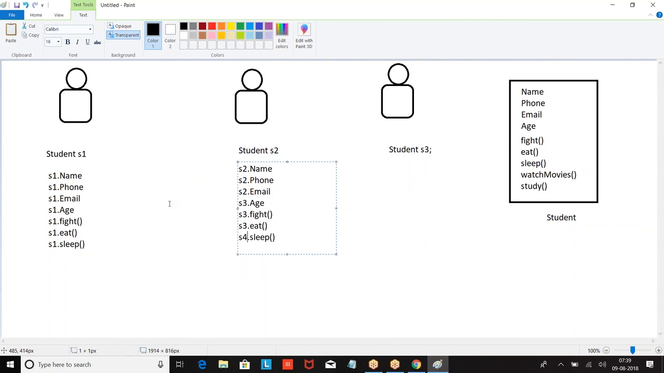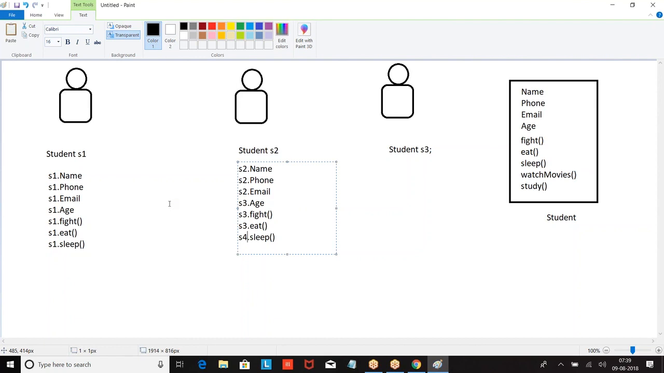What is the name of the template? Class. So class is a user-defined template which contains data members and methods. Data members are nothing but your variables. Actions are nothing but your methods.